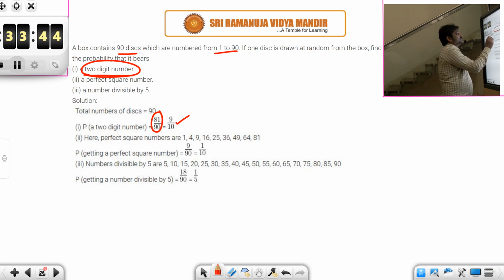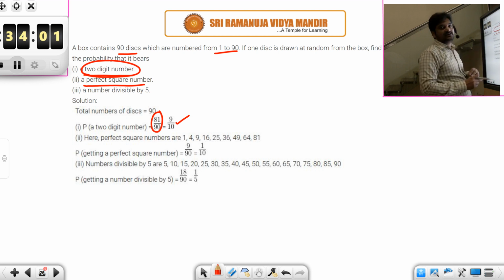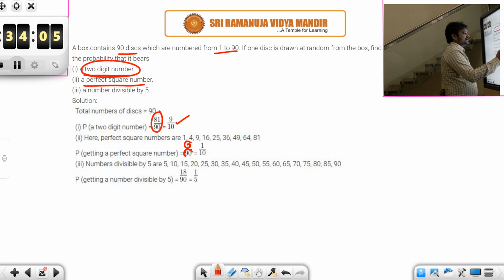Next, what is the probability that it bears a perfect square number? See, from 1 to 90, how many perfect squares are there? 9 square is 81. 10 square is 100, which is going beyond 90. So squares of 1 to 9 are perfect squares which lie between 1 and 90. So there are 9 favorable events. So 9 by 90, so you will get 1 by 10.